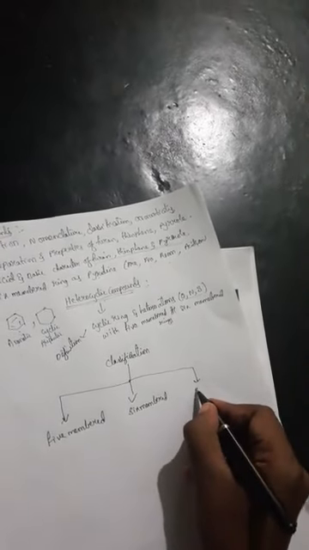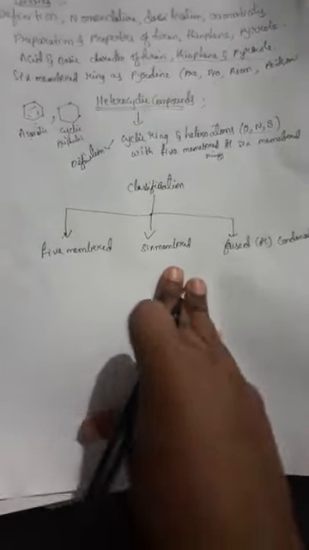First one is 5-membered ring, second one is 6-membered, and third one is fused or condensed rings.